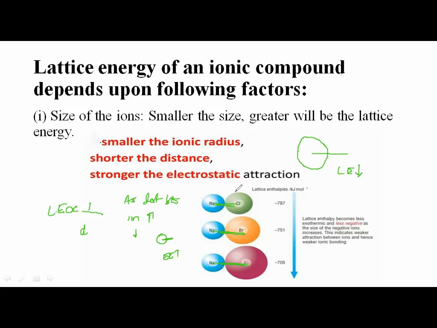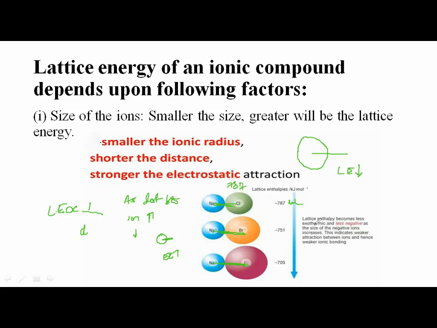Yes. So here you need to put 787 kilojoules to break them into constituent ions. Minus means what? When they are forming. So when they are forming, 787 kilojoules of energy is released here. Here, when they are forming, 751 kilojoules of energy is released. And here 705. If you want to break these two, they are very small, right? So you need to put 787 kilojoules of energy to break them. So this is the explanation.